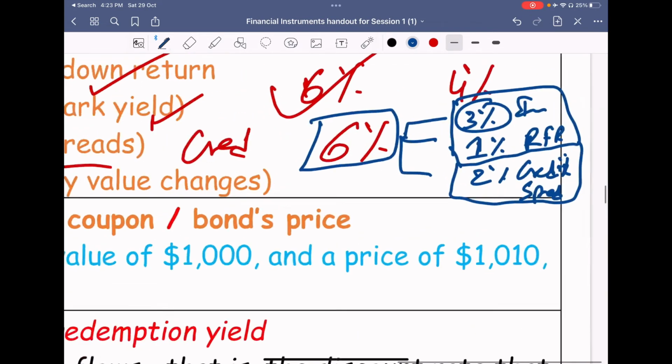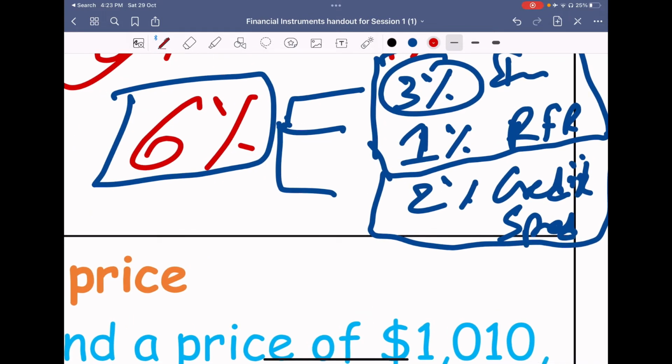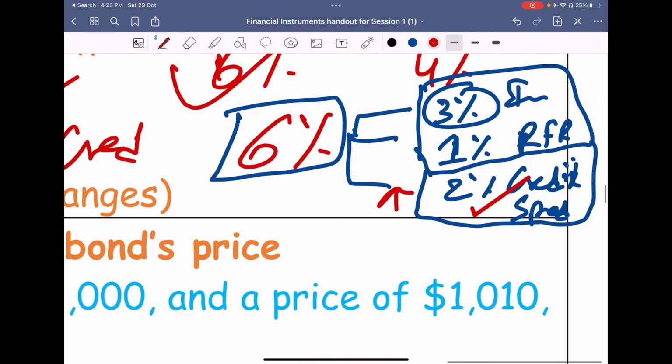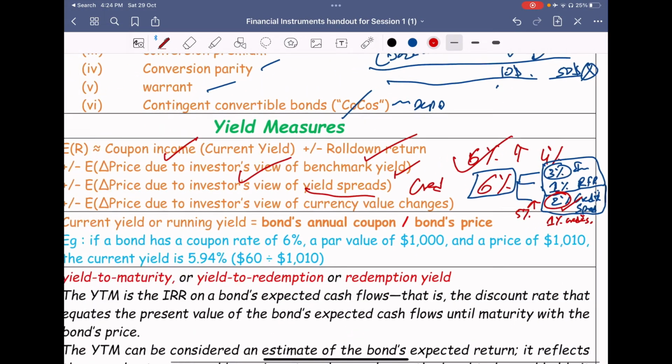Say for example, you are getting it like this, and then what has happened later? After 3 years, the corporate is doing so well. The corporate rating has gone up. Earlier they were paying 2% for the risk of the bondholders. Now the credit rating and the operations of the company have so flourished that it is not paying 2%. Now it is only paying 1% of credit spread. So obviously you are getting 6% while others are getting only 5% now. So your bond price will go up. This is one way of getting your capital appreciation.